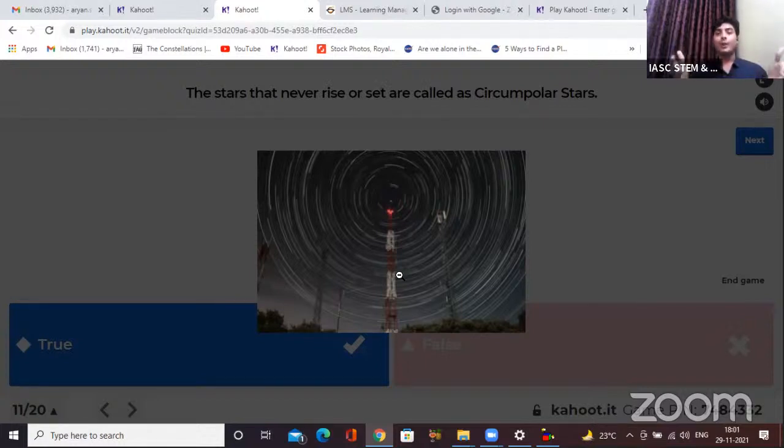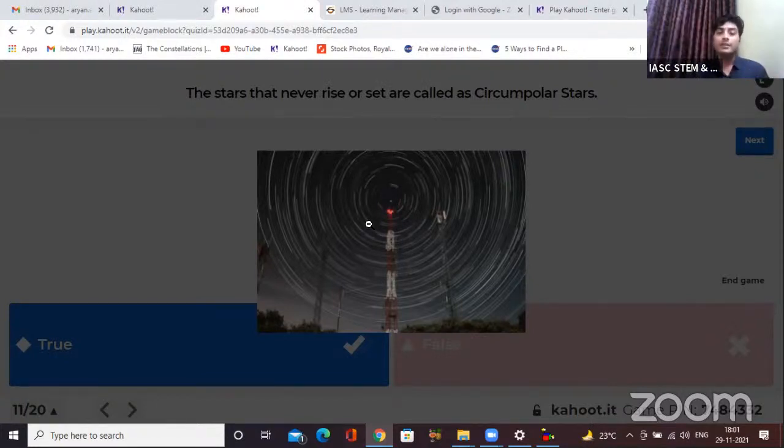But when you point your DSLR cameras towards the night sky and leave it for a very long time, you take multiple shots for long duration and you process it, you get something like this actually. Okay. So at the center, what you see, a dot over there, that is Polaris. Remember, Polaris is aligned with the axis of Earth. So it seems stationary to us, while the other stars seem to be moving around. Okay. So these stars, which are around the Polaris, are never rising and setting. It's just moving over there.